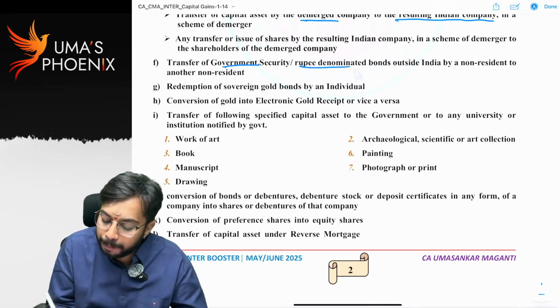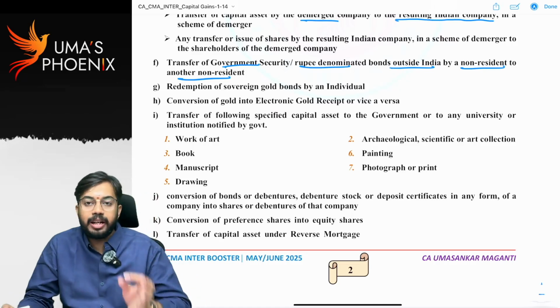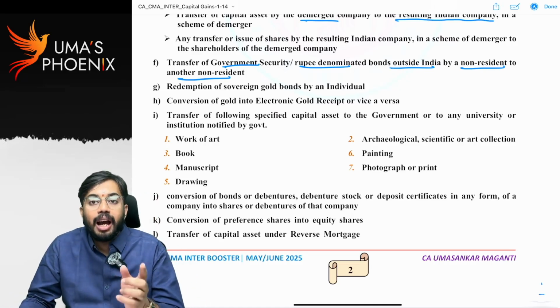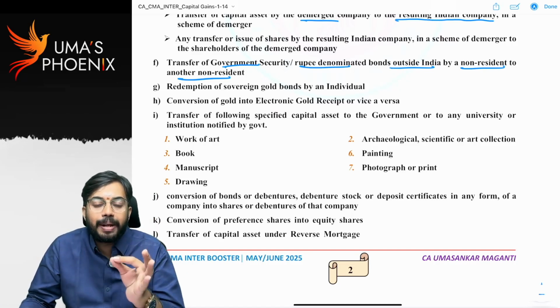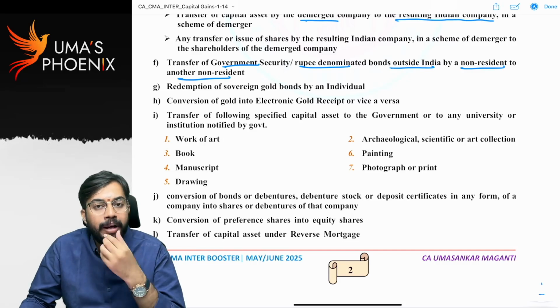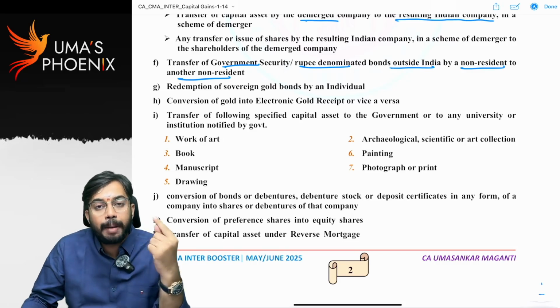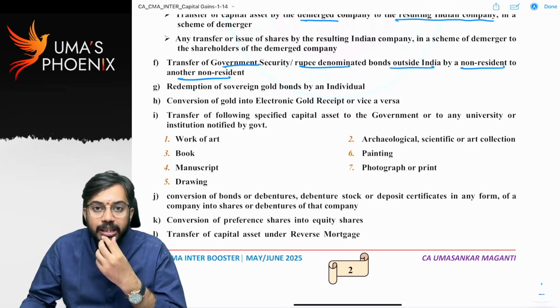Government securities or rupee denominated bonds outside India transferred by a non-resident to another non-resident. Very simple. One non-resident is transferring a capital asset to another non-resident. What is the capital asset? The capital asset is a government security or rupee denominated bond. Where is the transfer happening? The transfer is happening outside India. The transaction is excluded from the definition of transfer.